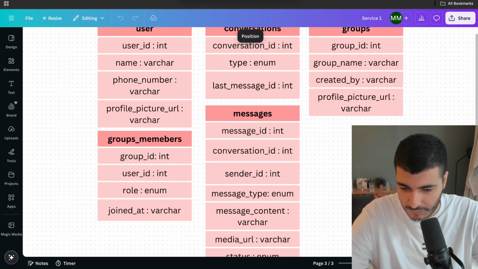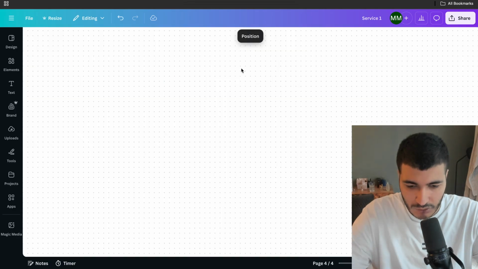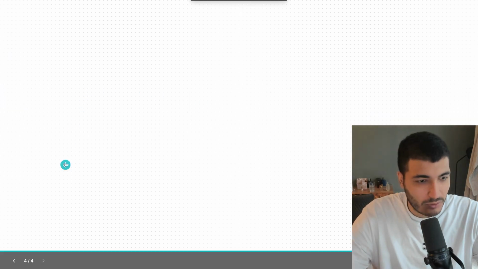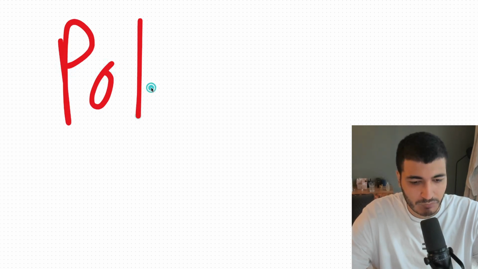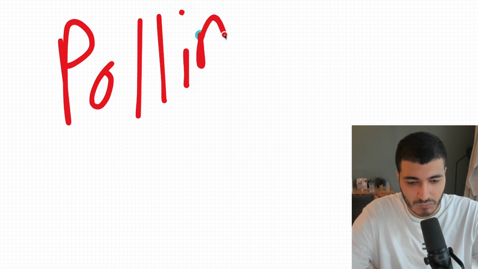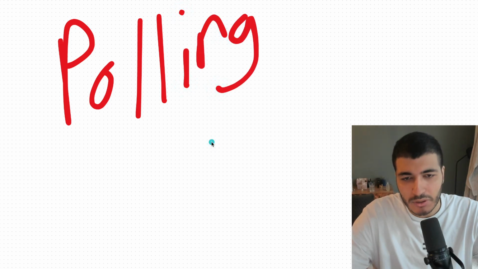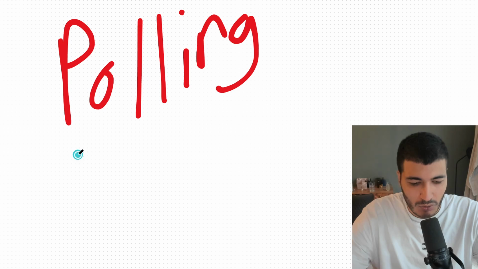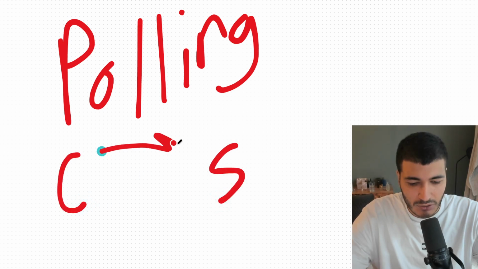So let's try to understand why we did that. When we talk about why we used WebSockets, let's start first with polling. What is polling? Polling is a basic method. The client will send HTTP requests to the server every few seconds. So when we have the client and the server, the client will send a request every second or something like that. Basically, this request says, do we have anything new?